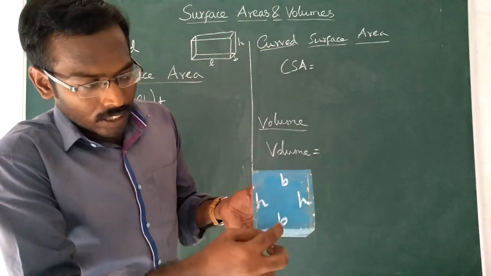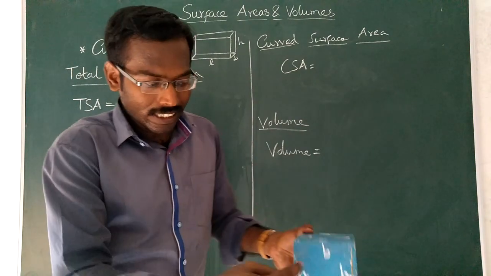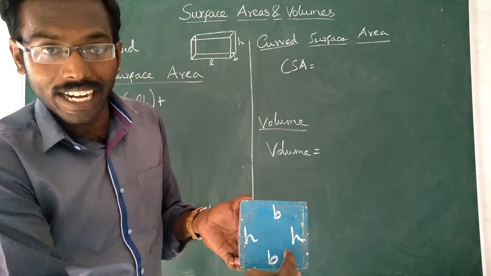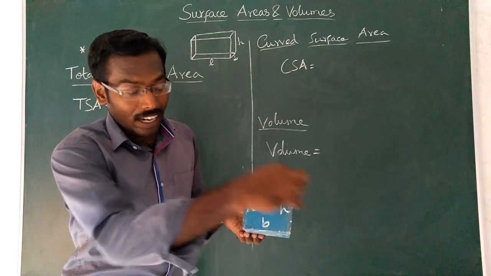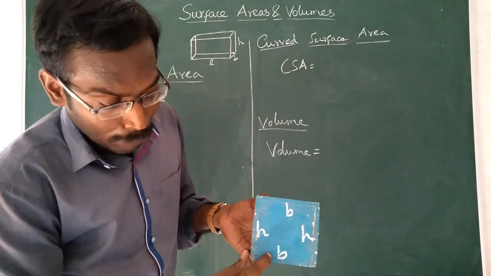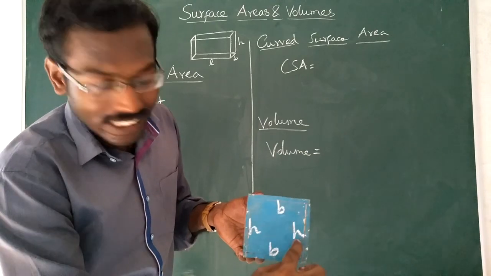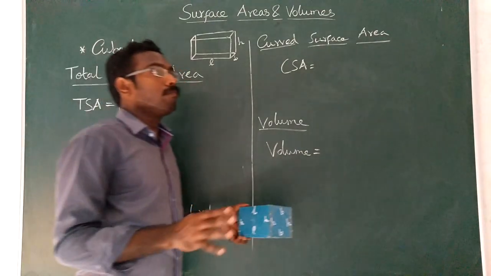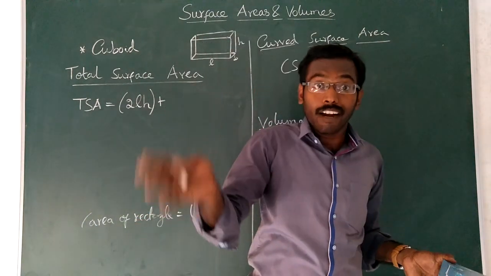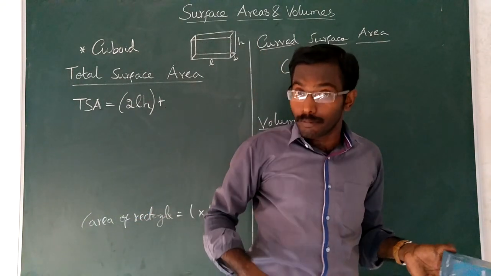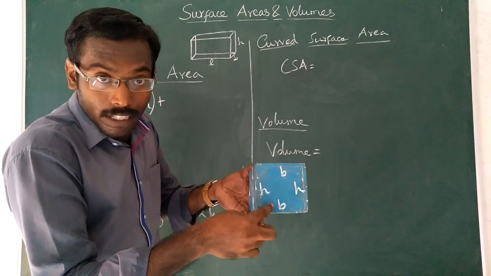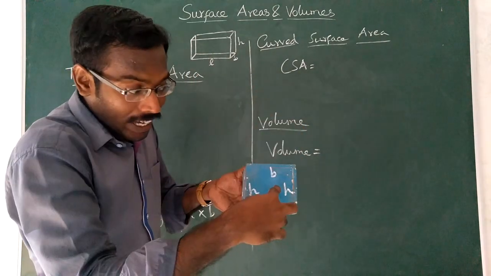Then consider this rectangle. Here, this is front, this is the right side. So breadth and height. Here the length is B and breadth is H. So don't think area means simply L into B. L refers to length, B refers to breadth. But here, in the place of length B is present, in the place of breadth H is present.